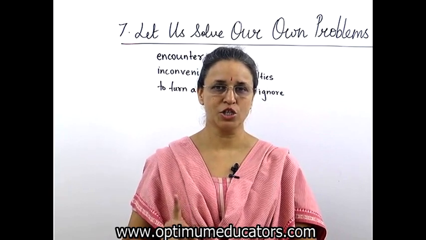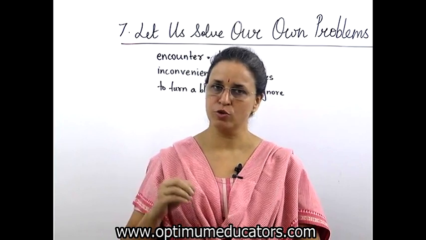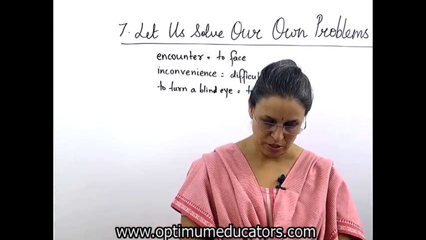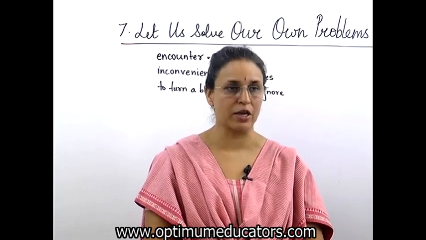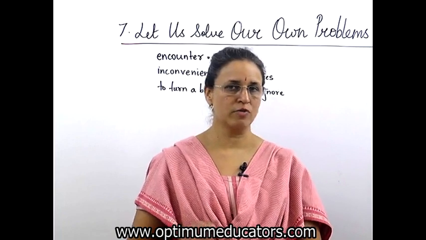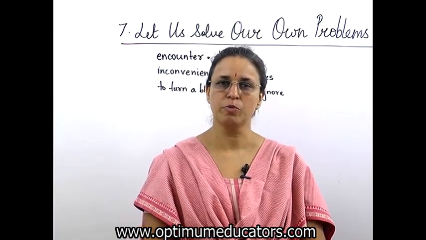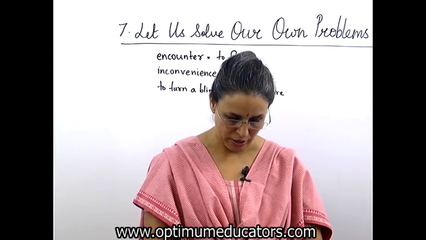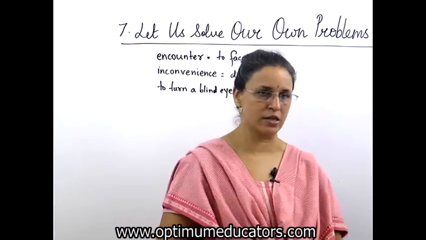You have learned a stitch in time saves 9. Instead of having so much problem afterwards, if you do it in time, it is good. The problems faced by people in cities and villages can be called problems or issues in civic life. So in both cities and villages, people have problems. So these type of problems are called problems in civic life. It is important to be able to identify such problems. Identify means पहचानना, to recognize.